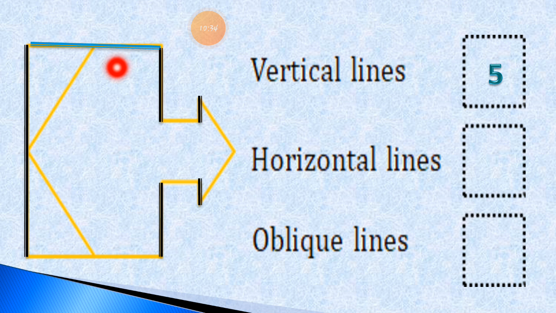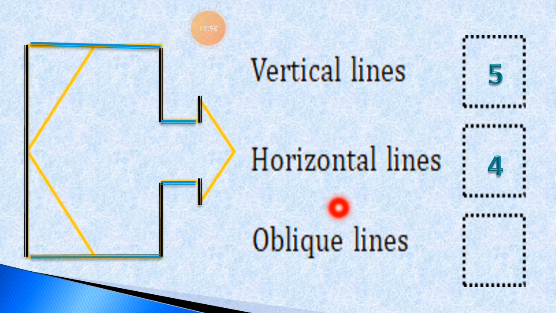So here is horizontal line number 1. Here is line number 2, you can see here. Then line number 3 is here. And line number 4 is here. So total there are 4 horizontal lines, it means the 4 sleeping lines in the given shape.